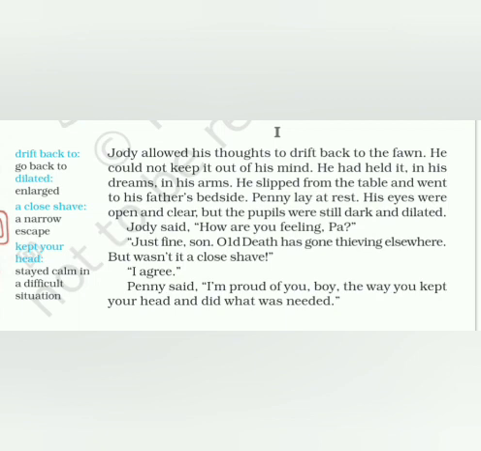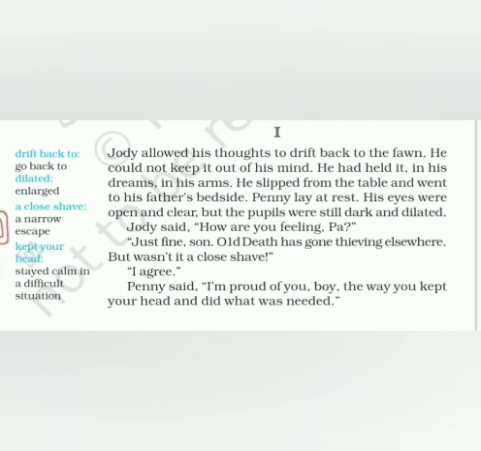Let's see what happens. Jody allowed his thoughts to drift back to the fawn. Drift back means to think. Now he is home and he is thinking about the fawn that they left in the jungle. He could not keep it out of his mind. He had held it in his dreams in his arms. He had held the baby deer, the fawn, in his arms, and he could not take him out of his mind. His thoughts kept going back to the fawn which was left alone in the jungle.